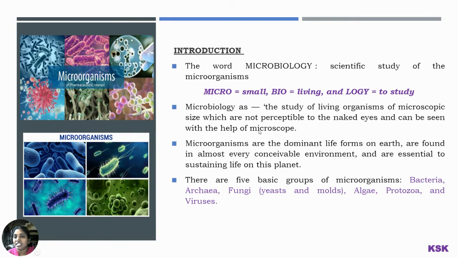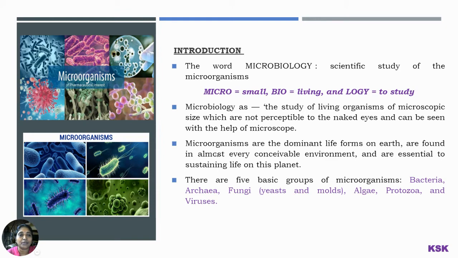We all know what microorganisms are. Microorganisms are organisms very minute in size which cannot be seen with our naked eye, and can be seen only with the help of a microscope. Like this we can define microbiology.